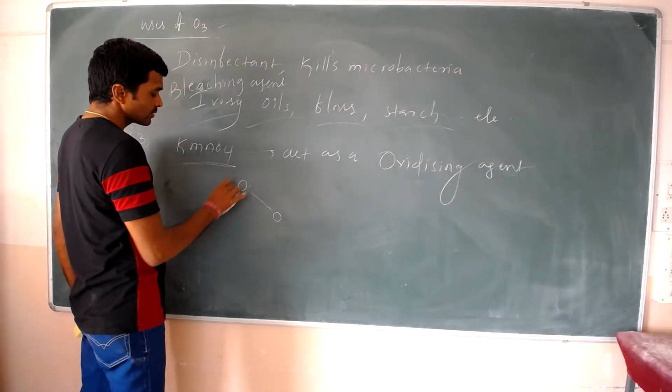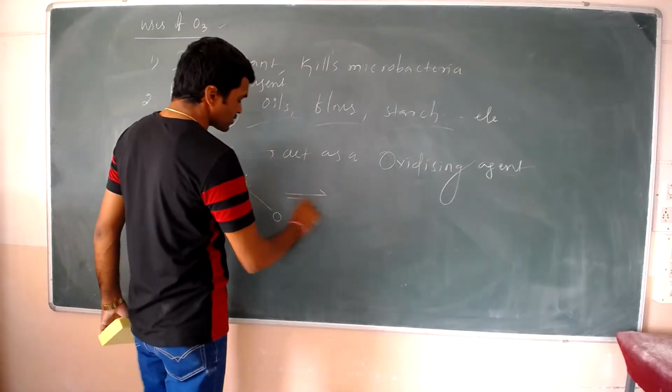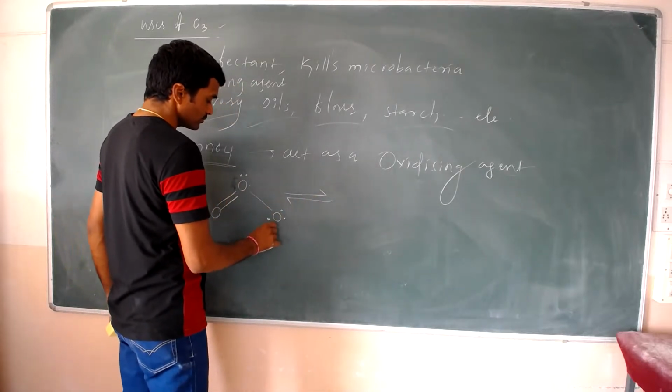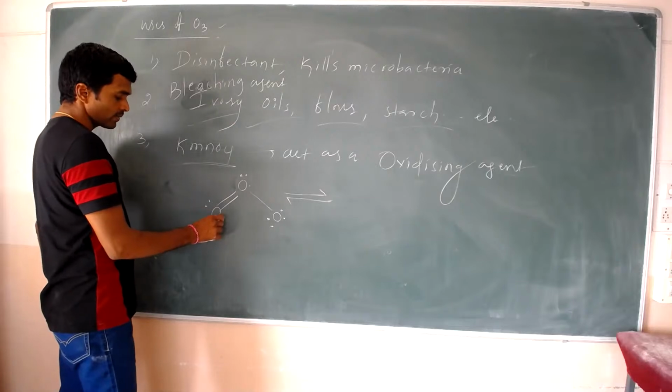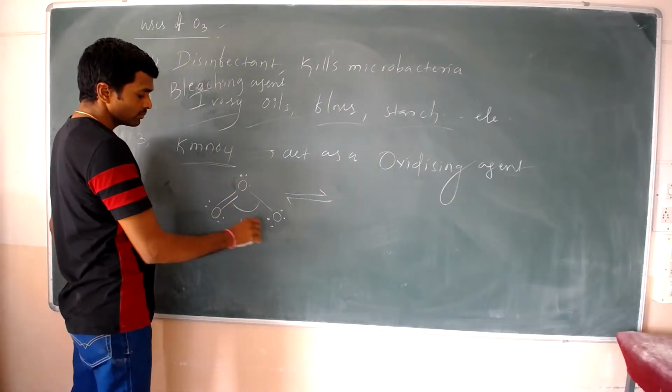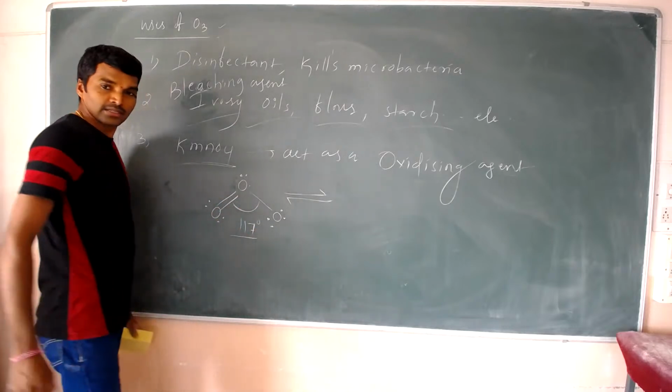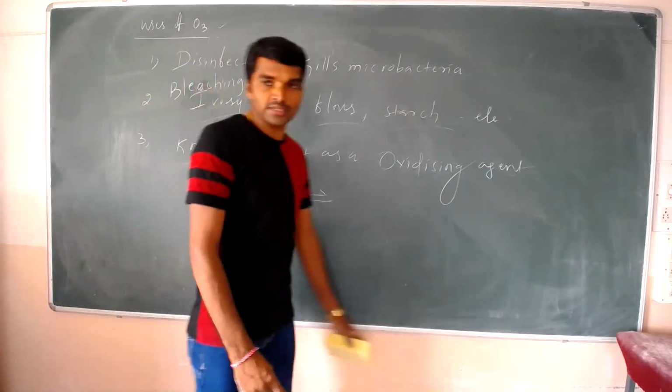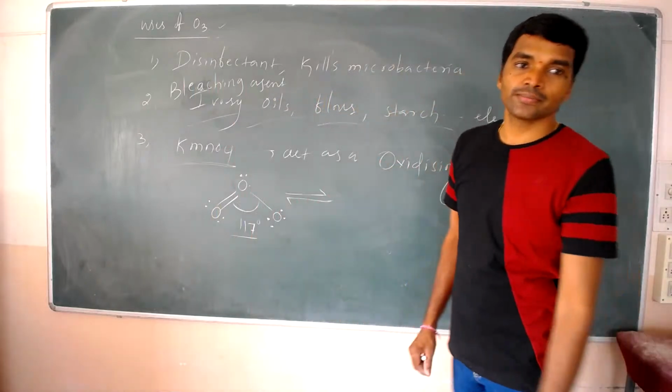Ozone exhibits two resonance structures. This is the structure of ozone. The bond angle of 117 degrees is present. Okay, right.